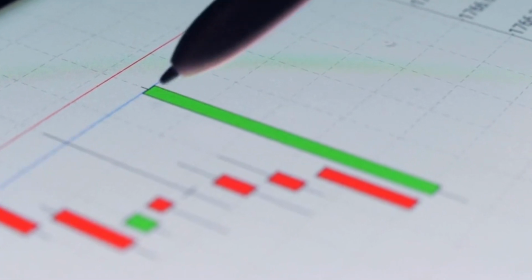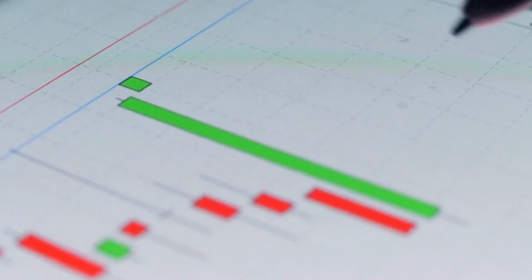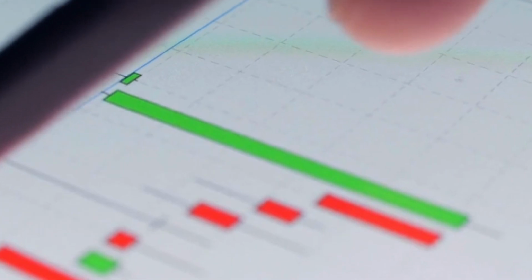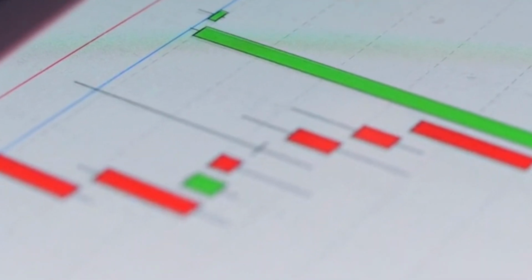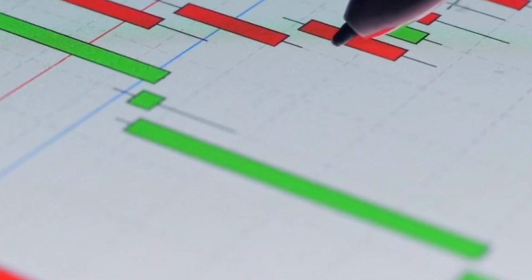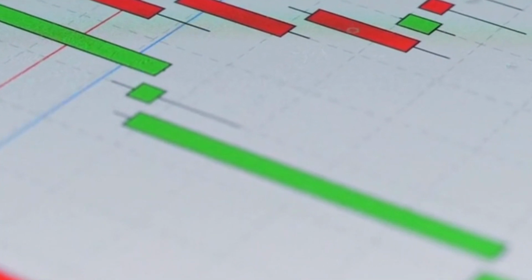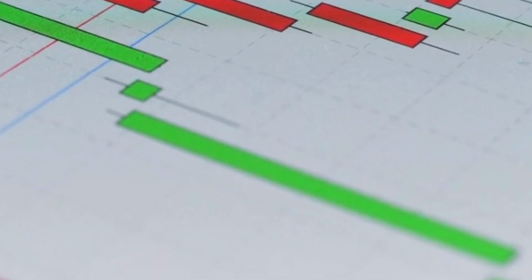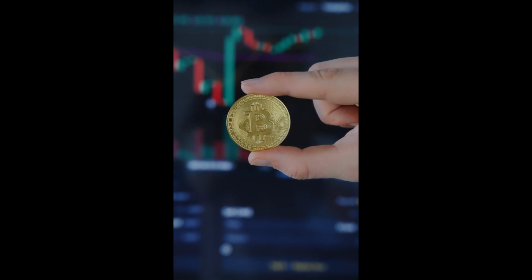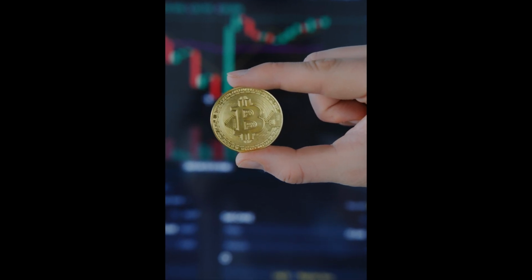Here is your homework. Don't trade real money yet. Open a chart, look at the history. Find the tops and the bottoms. I guarantee you, at almost every major turning point, you will see these three patterns. Train your eye to spot them. In the next video, we are going to add the final ingredient. Patterns are good, but location is better. We are going to talk about support and resistance. We are going to draw the map of where the war takes place.